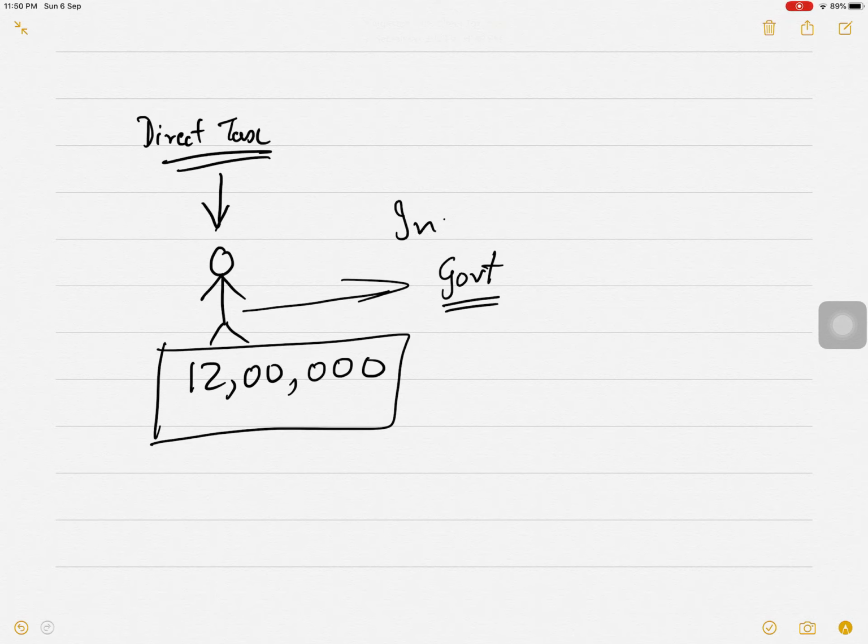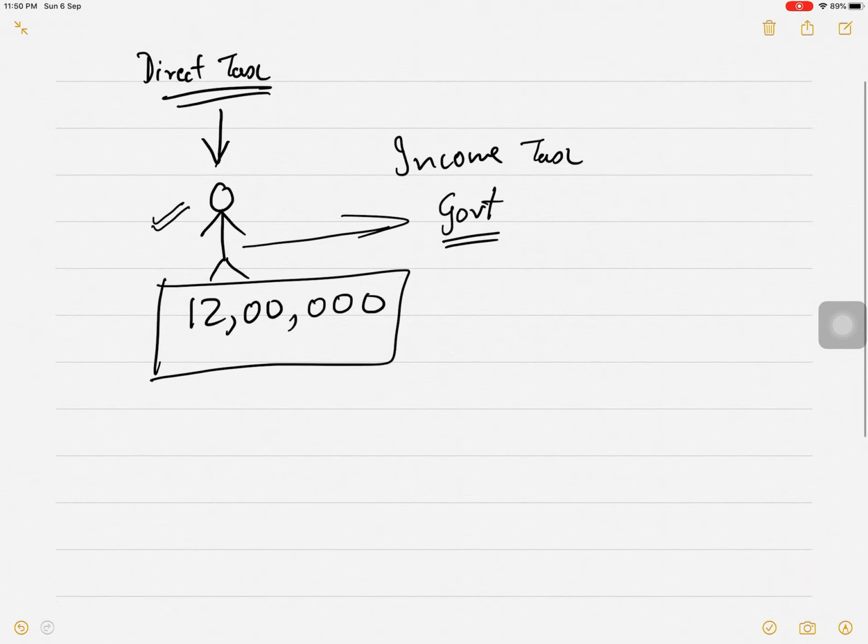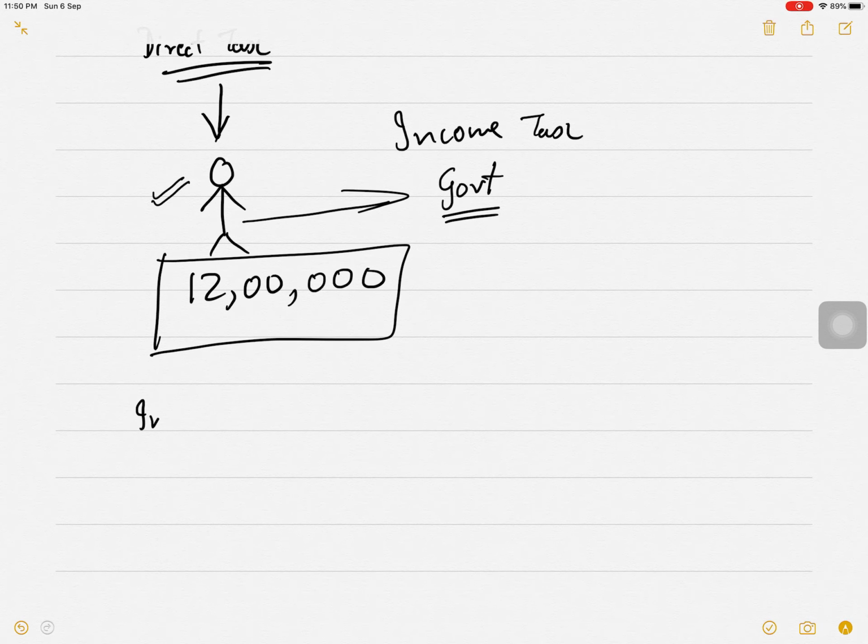It will pay income tax to the central government. So what is happening? This person is the one who is earning the income, and this person is paying the tax to the government. He is only liable to pay the tax to the government also. Correct?